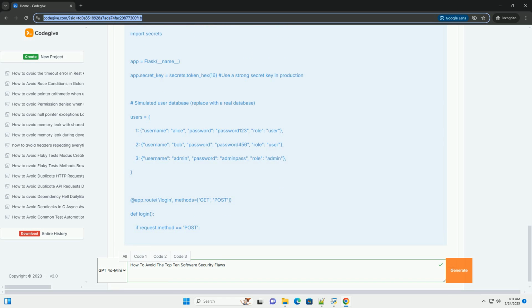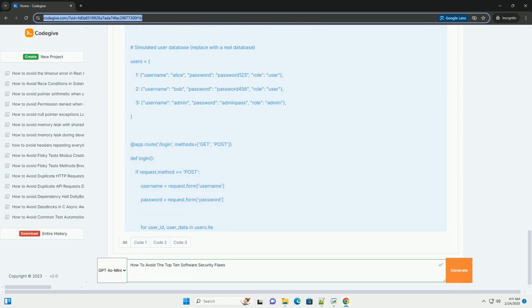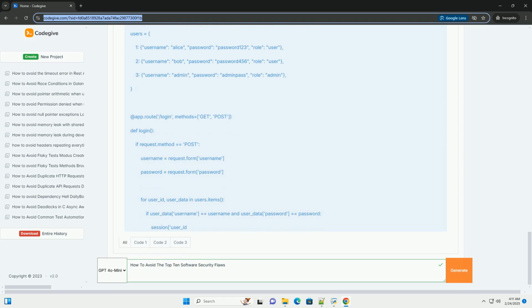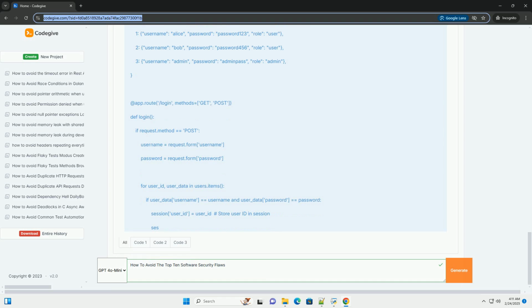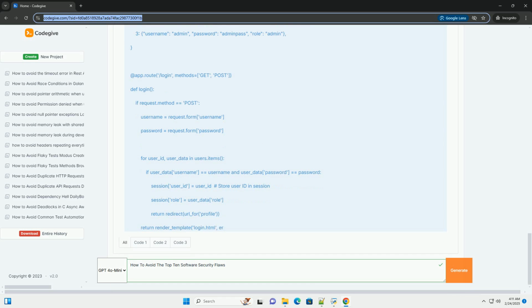1. Broken access control. What it is: access control enforces restrictions on what authenticated users are allowed to do. Broken access control occurs when these restrictions are not properly enforced, allowing users to access resources or perform actions they shouldn't be able to. This can range from accessing another user's account data to performing administrative functions without authorization.